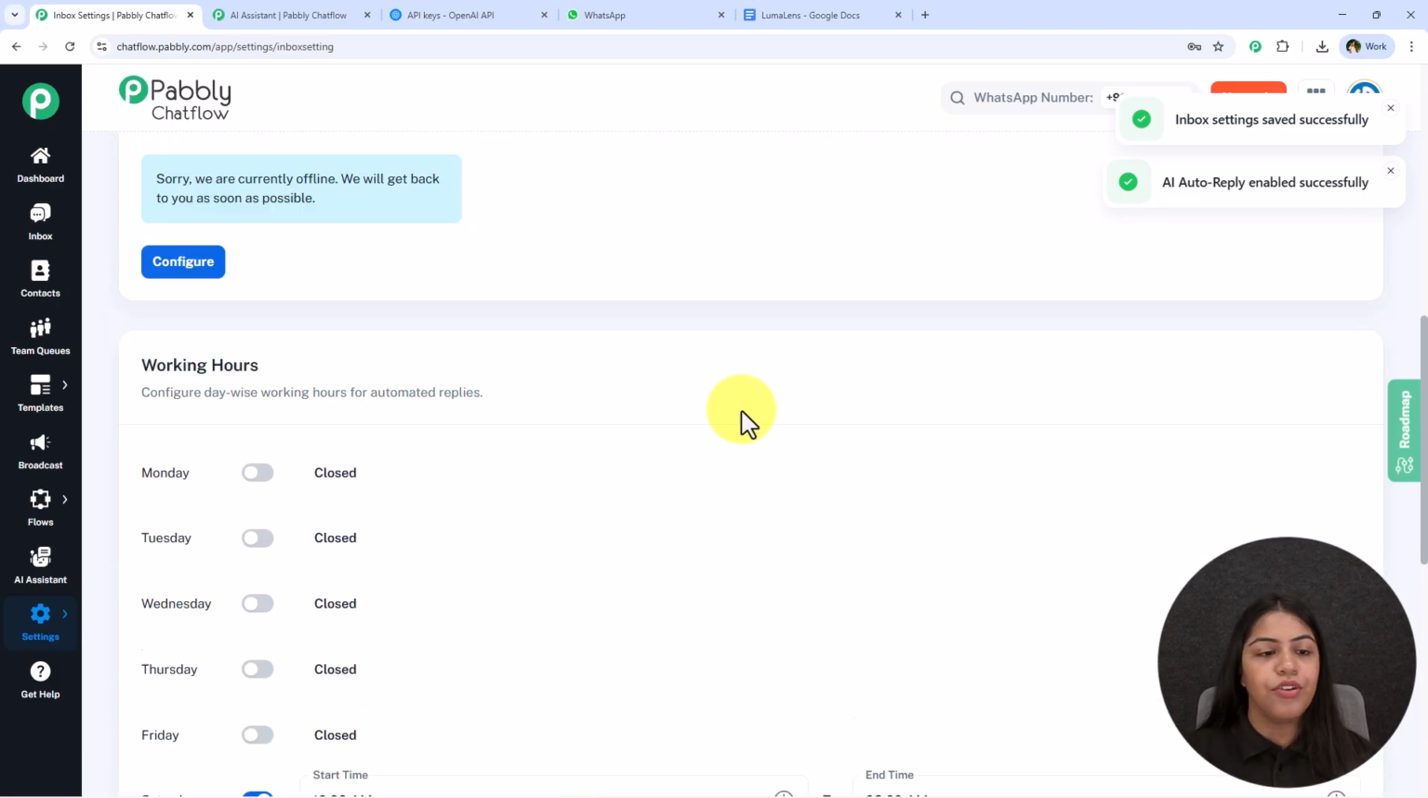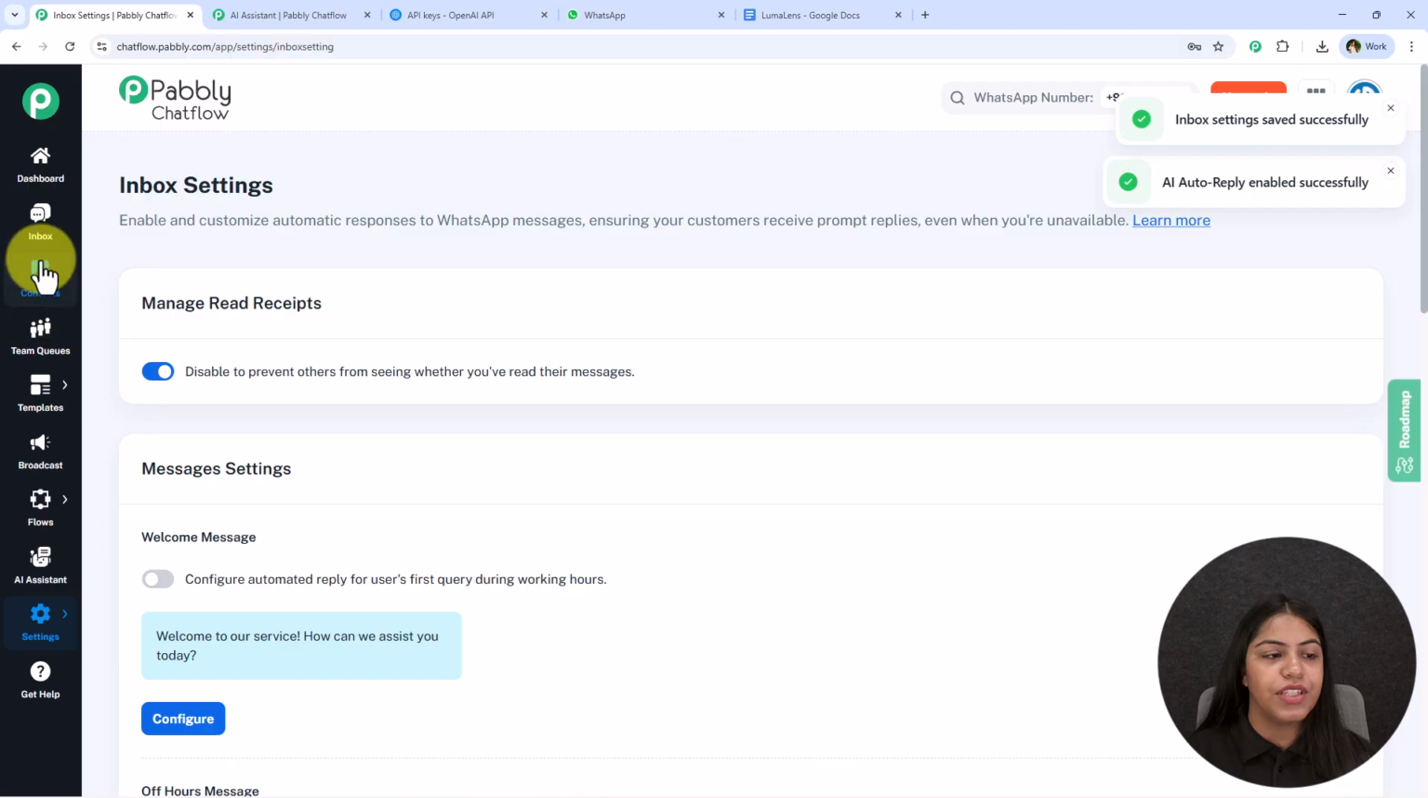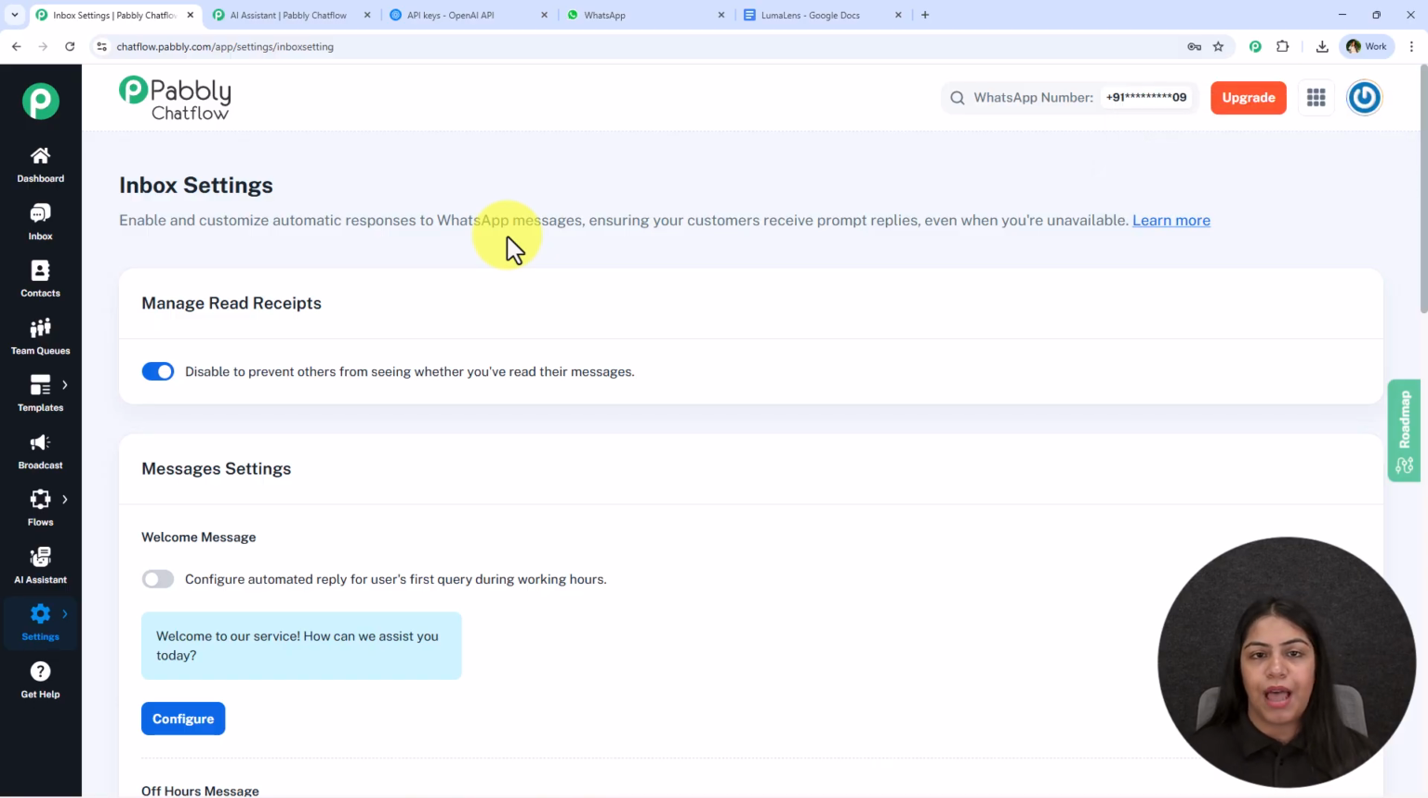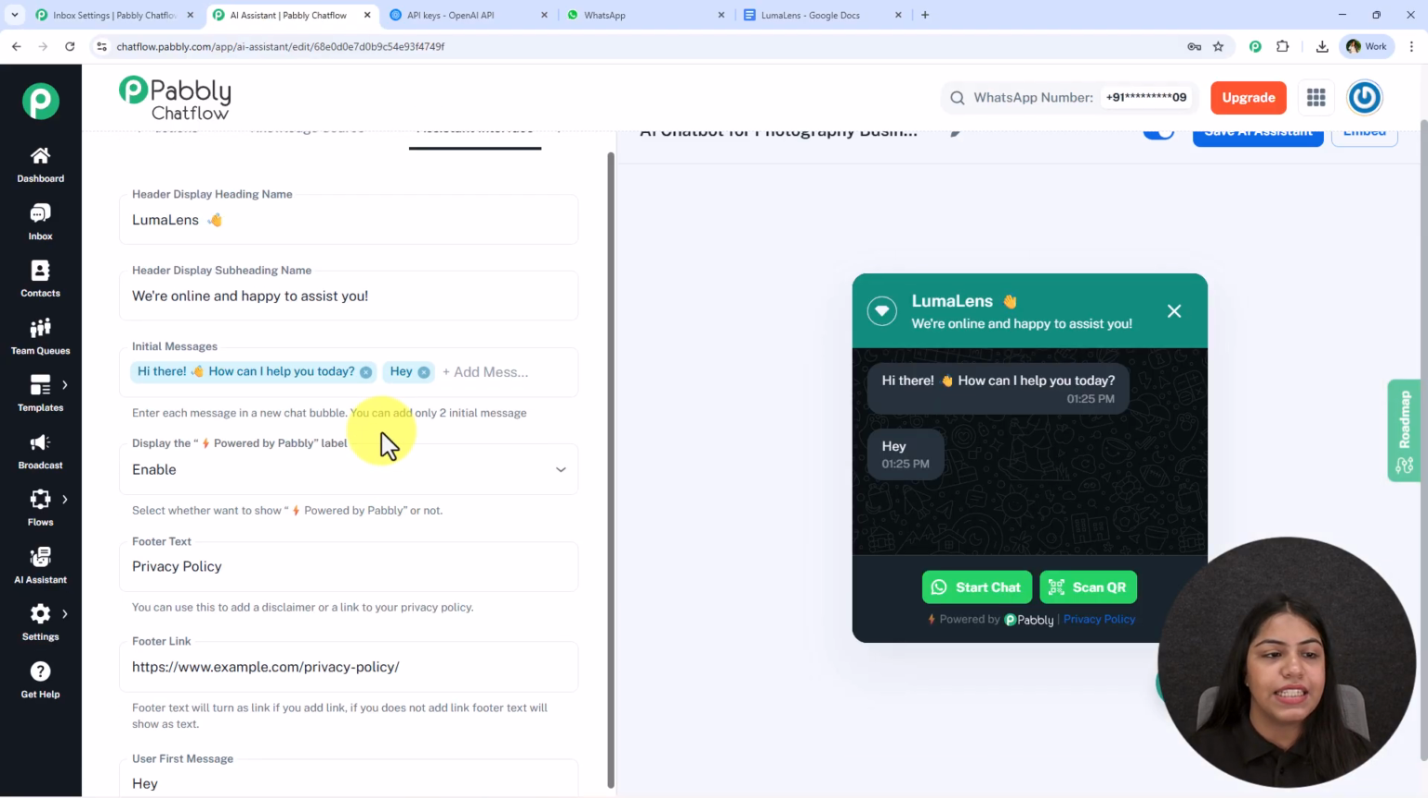And if you wish to learn how to create a new contact list, go on the left end of the site towards this contact section. A video tutorial dedicated to this contact section and each feature of Pabbly Chatflow is attached in the description box below. If you wish, you can definitely check it out. With this, we have successfully created this AI assistant.